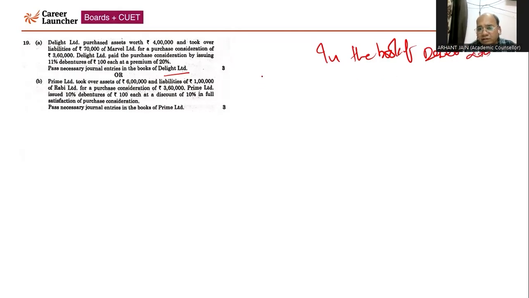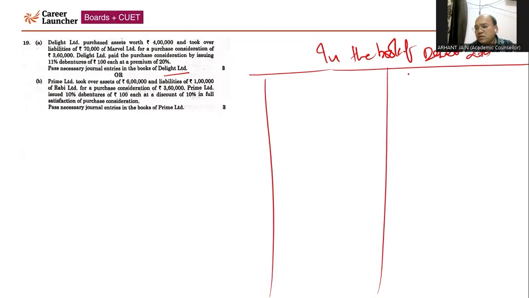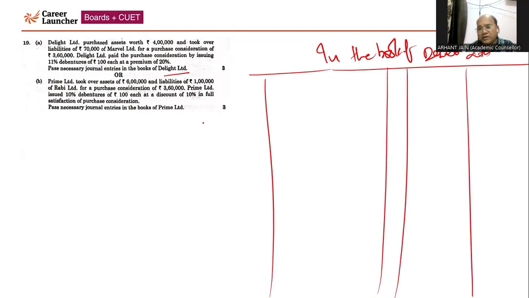So this is the format of the journal. You know that what is the format? So date, particulars, LF, debit, credit, right? I'm not going to waste your time in this case. You know the format. I'm just passing the journal entry. So in the books of Delight Limited, we are passing the journal entry: sundry assets account debit. So sundry assets are going to be debited by 4 lakh.